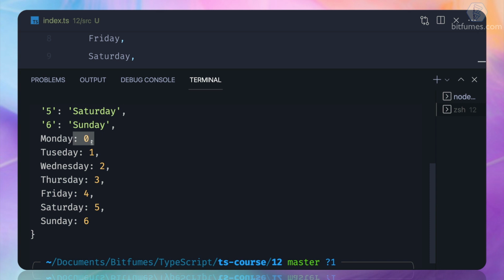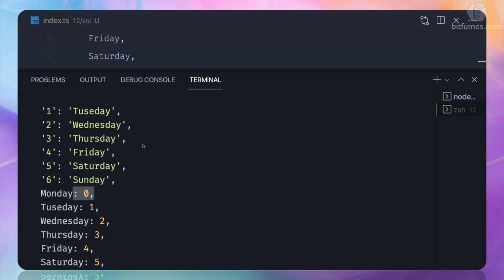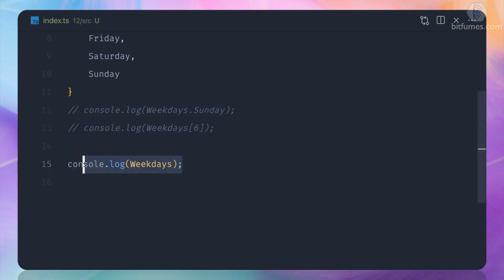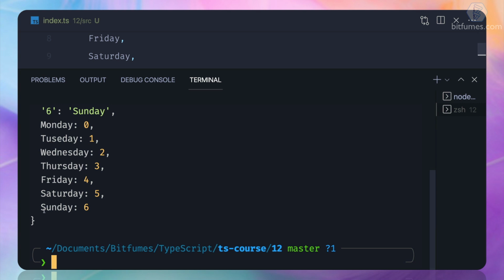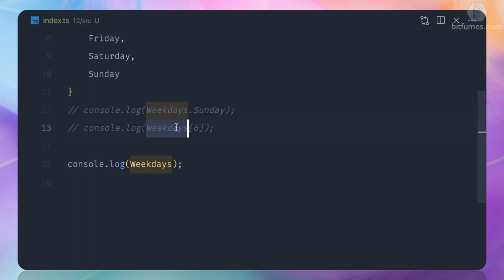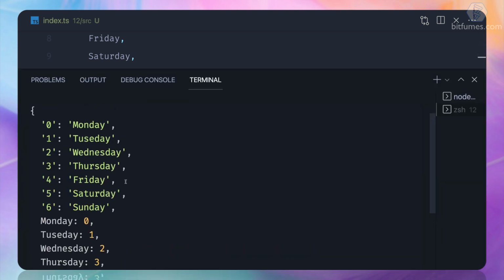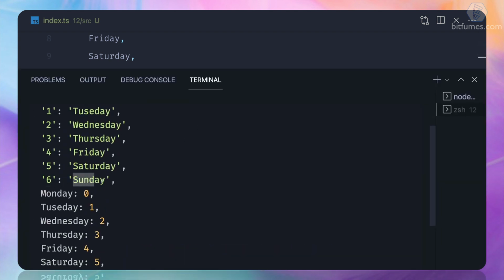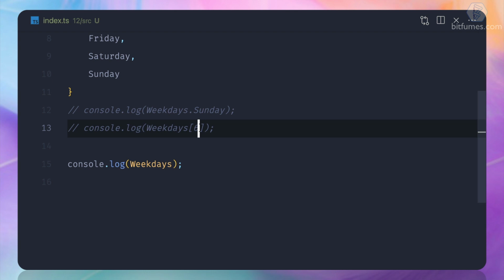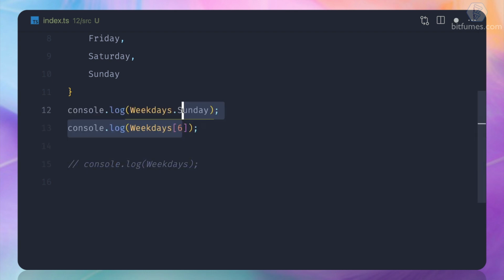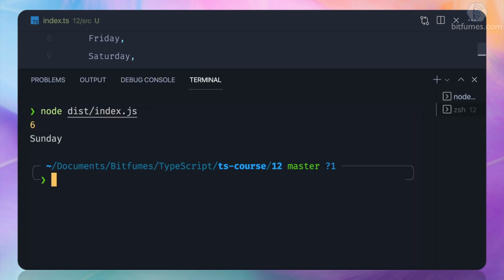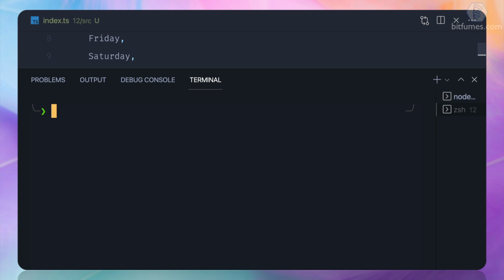So the thing to notice is that when we say we need weekdays dot Sunday, it will go here, find Sunday and give us 6. When we say give me weekdays of 6, it will go here and give us Sunday. And that's how enum actually works, which is really powerful and a great thing in TypeScript.